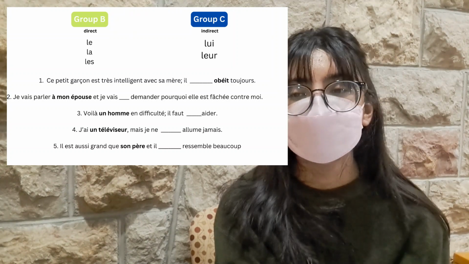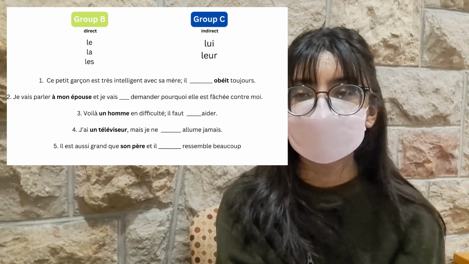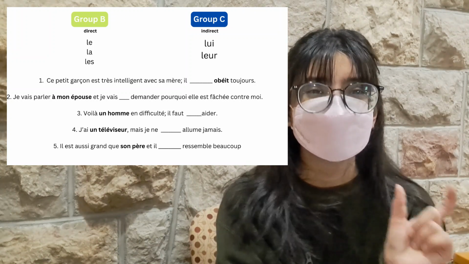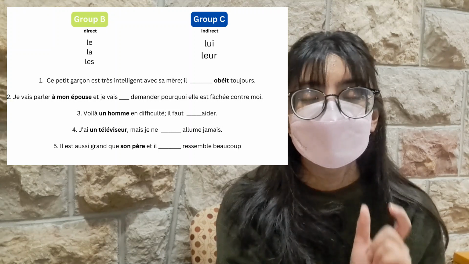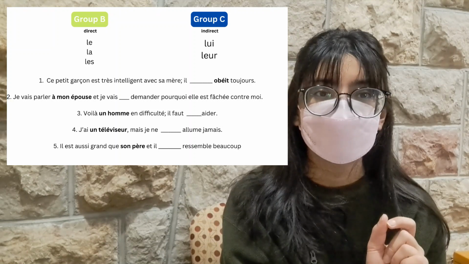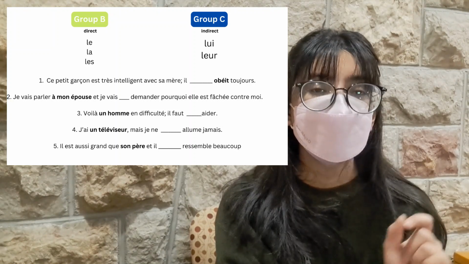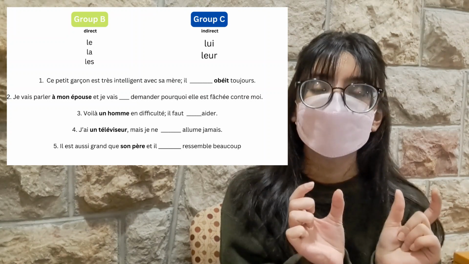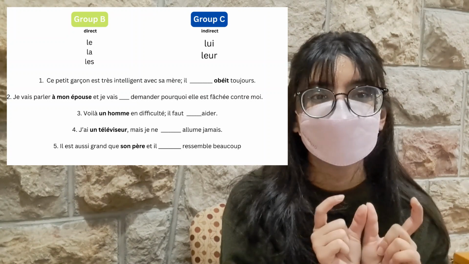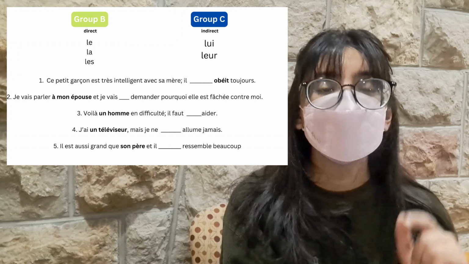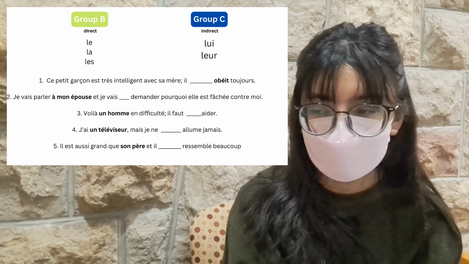Now, why do we add L apostrophe? It's because the verb that we have is aider and it starts with a vowel, so we need to use the apostrophe. Because if we use le and then aider, there are two vowels that go together and that clashes. So you need to have l'aider.